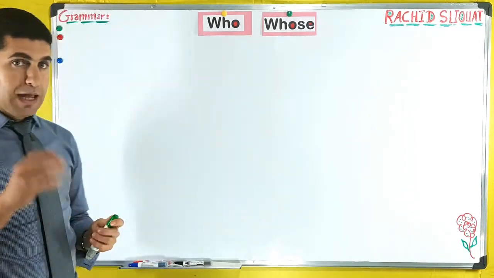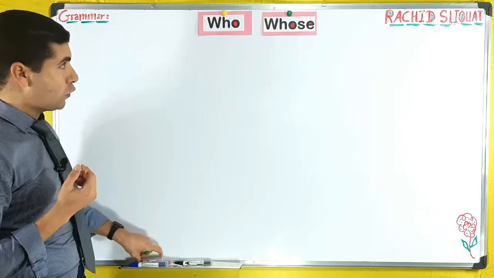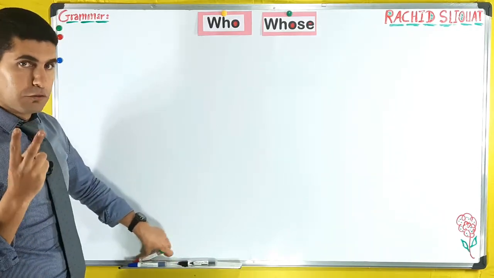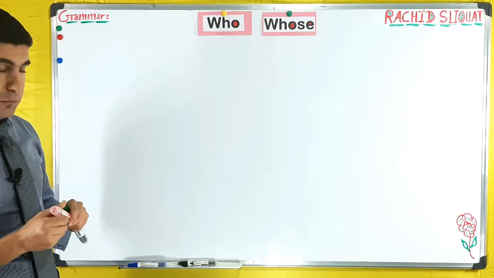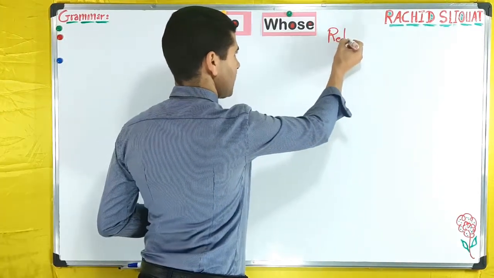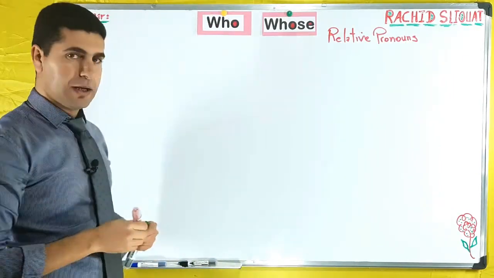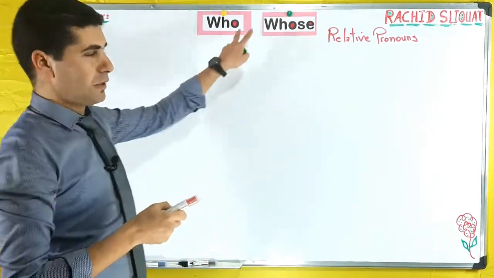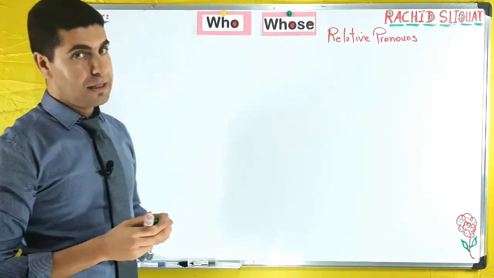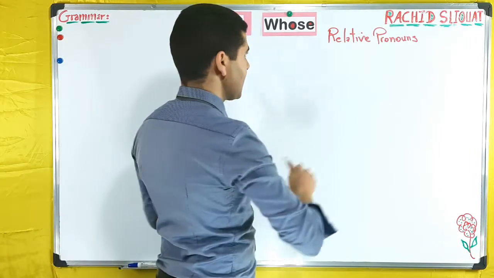Who and whose. As you know, we have already talked about this, and when we say who and whose, these are two relative pronouns. Remember, these are relative pronouns. And another thing you have to remember is that both of them can be used with a person.